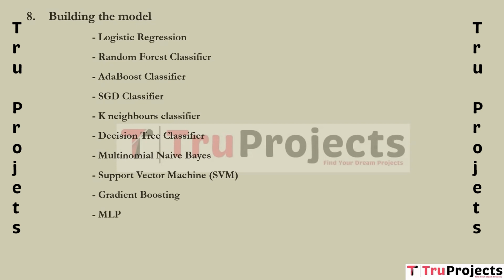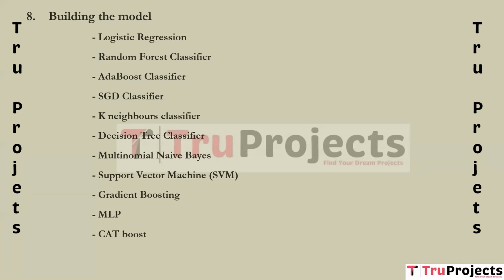The next one is MLP, which is multi-layer perceptron. MLP is a type of artificial neural network with multiple layers of nodes, which are neurons that can learn complex patterns and relationships in data. It is used for deep learning based sentiment analysis. It can capture intricate patterns in the text data, but it will require more data and computation.